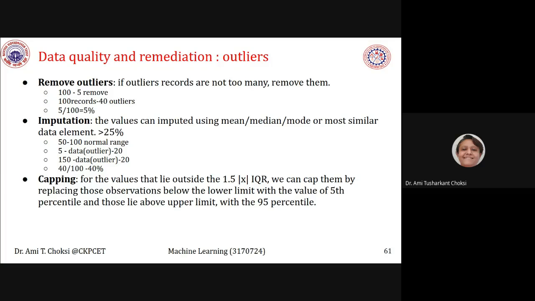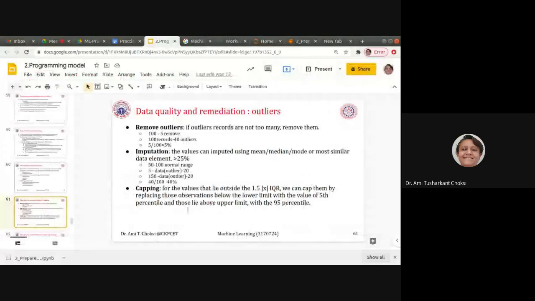How will we cap it? Whatever data is less than the 5th percentile of the data, or otherwise greater than the 95th percentile, we will replace that data with the 5th percentile if it is less, and the 95th percentile if it is greater than that, right? I mean to say, let us see here. Let us make one box.